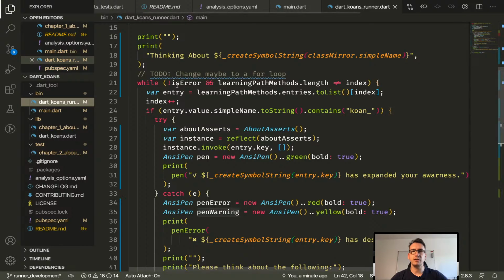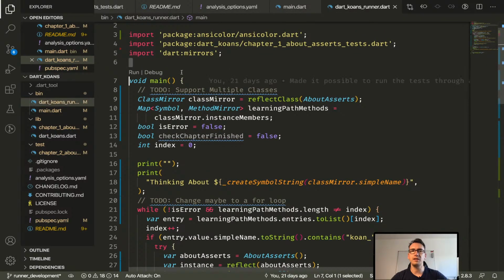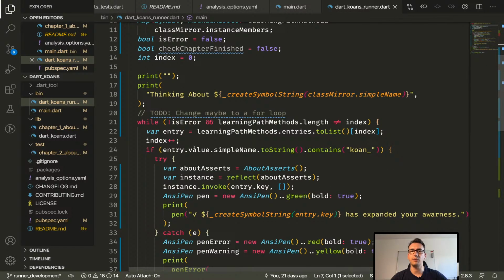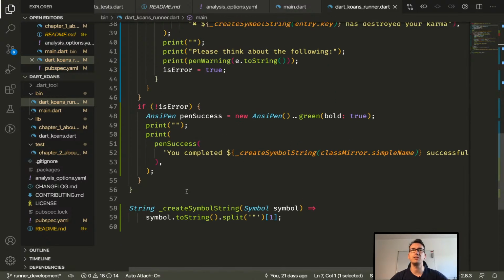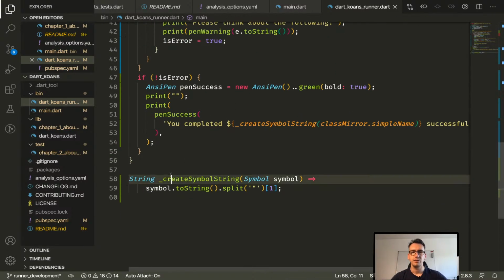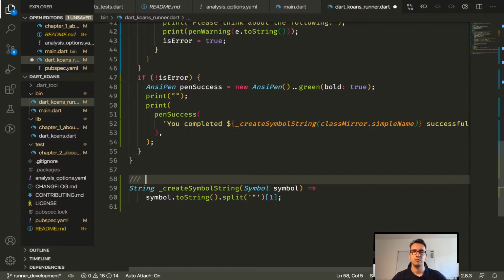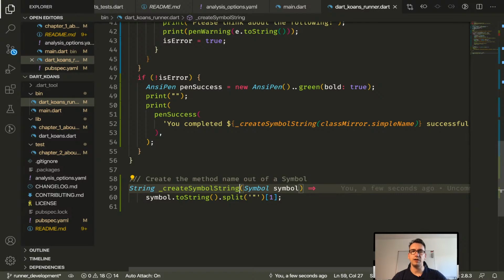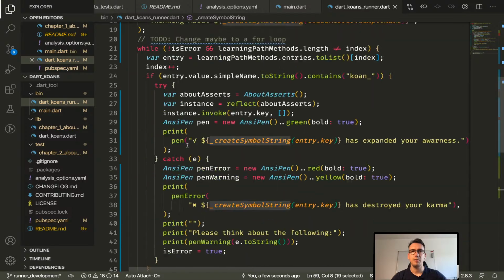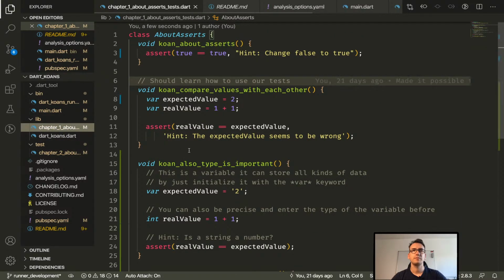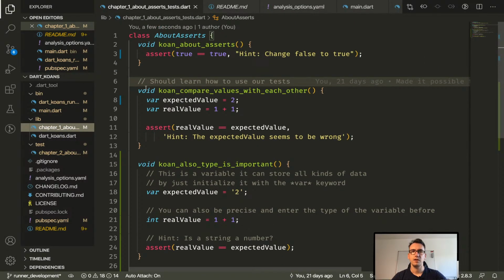So what I would do is, for example, I would document this main method here, or whatever method I would create for all these parts, because at the moment it's just one huge blob, right? So for this, I would do that. So that we have something like: create the method name out of a symbol, or something like that. But on the other hand, I'm not sure, because it's an internal method, but we will think about it. You think so?